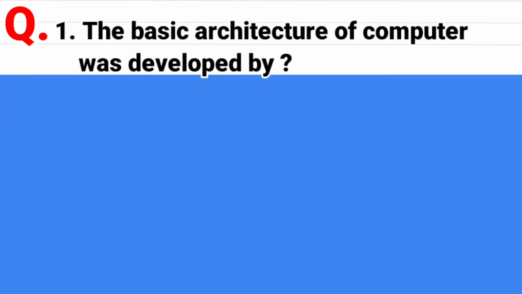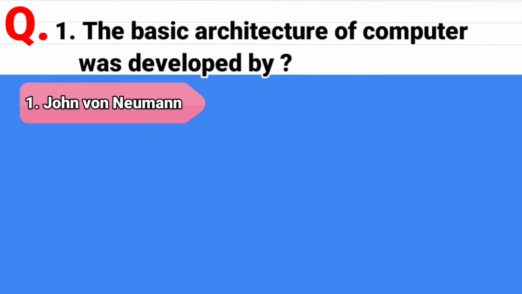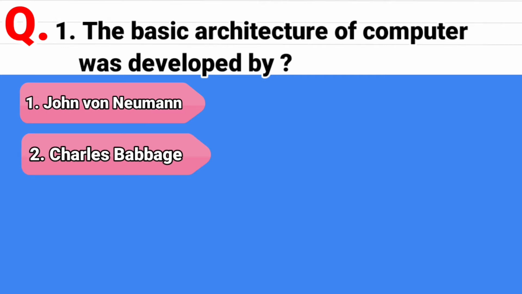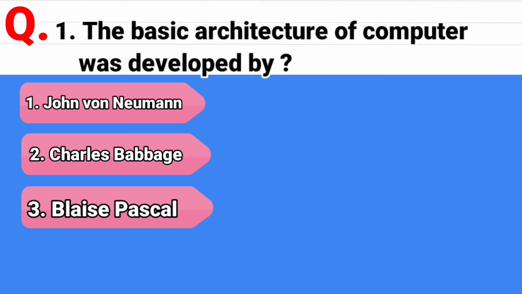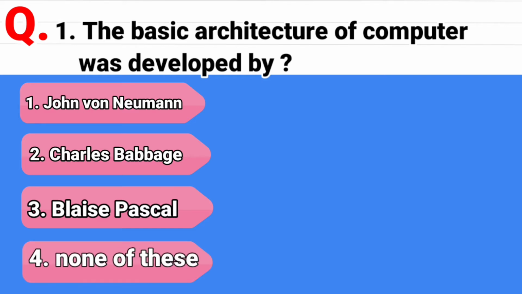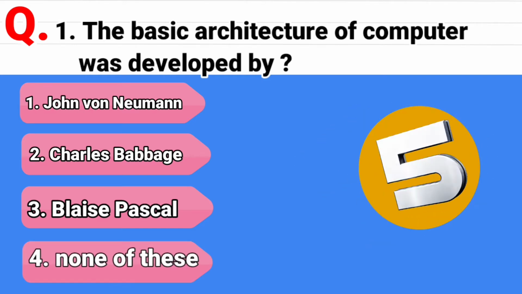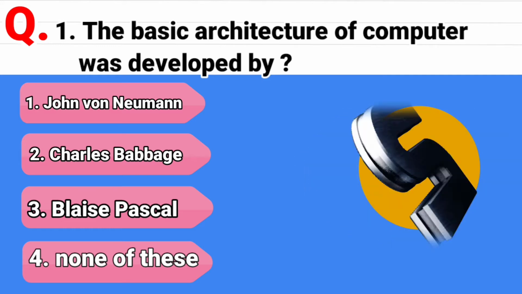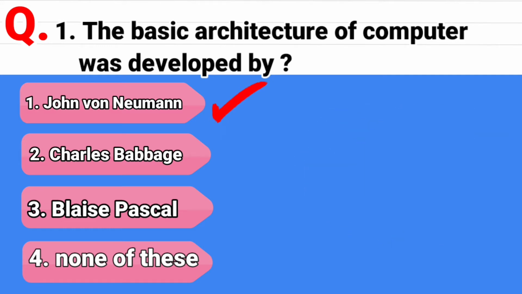Question 1. The basic architecture of computer was developed by, and the options are John von Neumann. Second option is Charles Babbage. Third option is Blaise Pascal. And the last option is none of these. And the correct answer is John von Neumann.